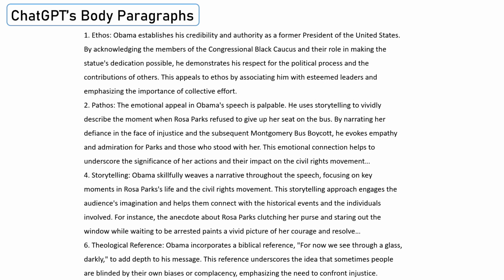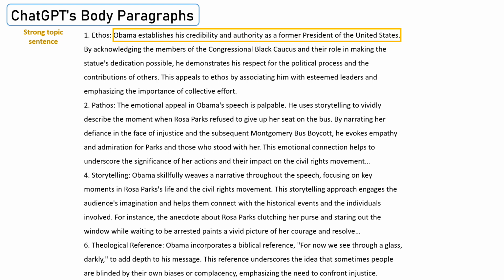Here are ChatGPT's body paragraphs. We're going to review 4 out of the 7 sections that ChatGPT produced. Here's the first one. Ethos. "Obama establishes his credibility and authority as a former president of the United States." That's a strong topic sentence because it delineates the rhetorical strategy we're focusing on in this paragraph.